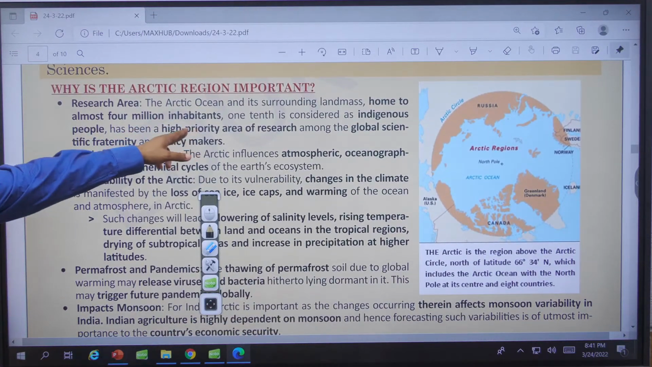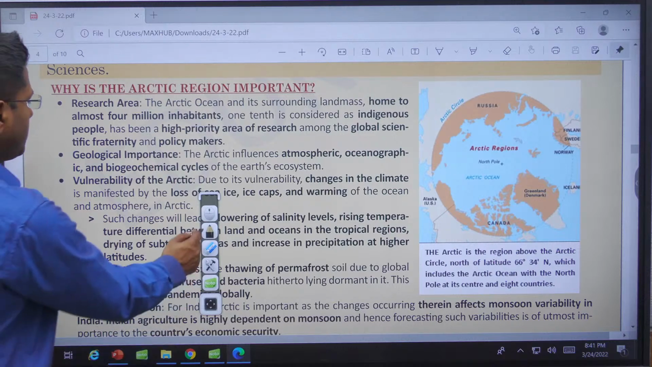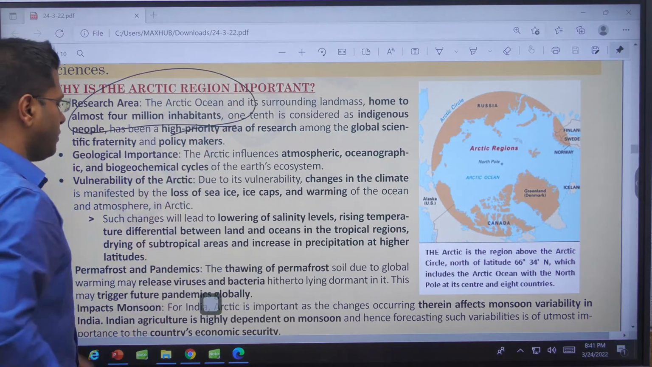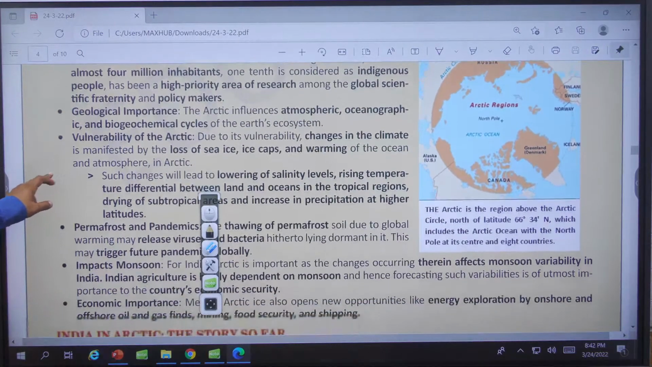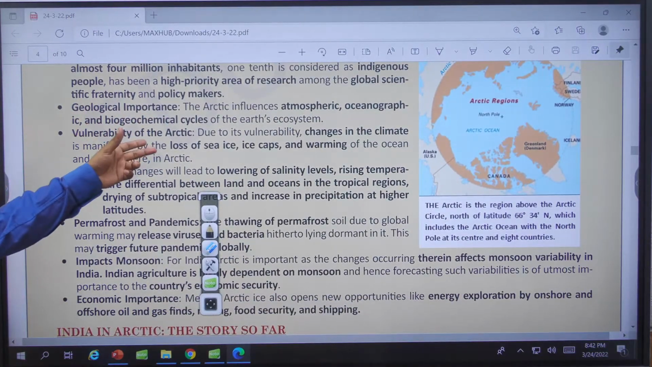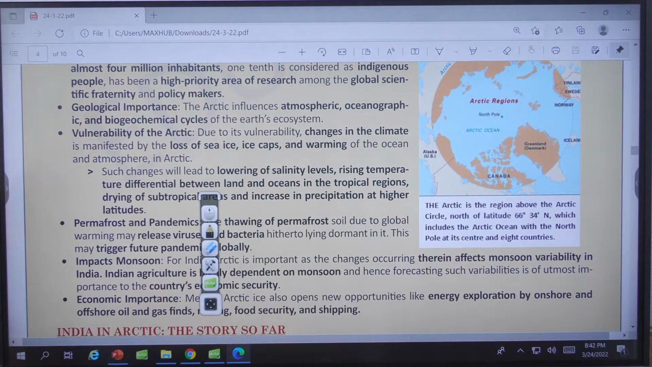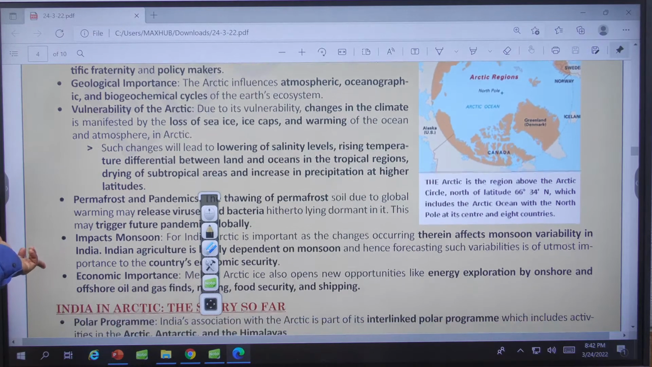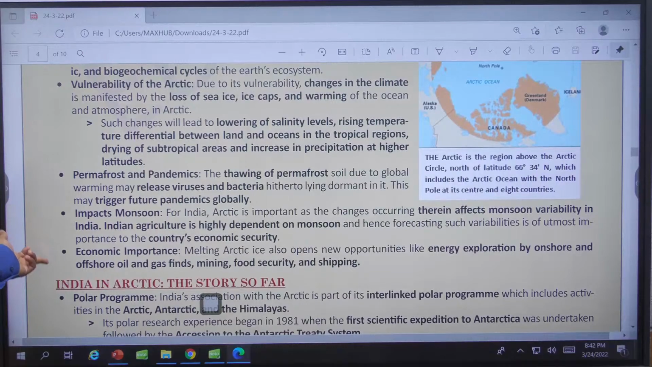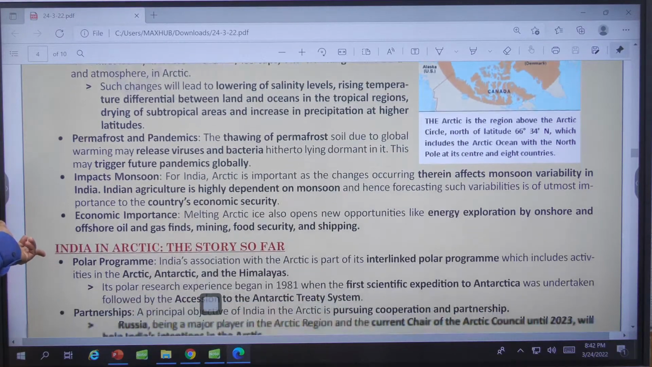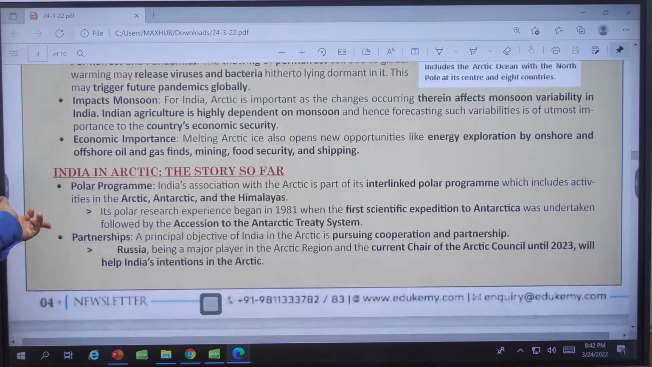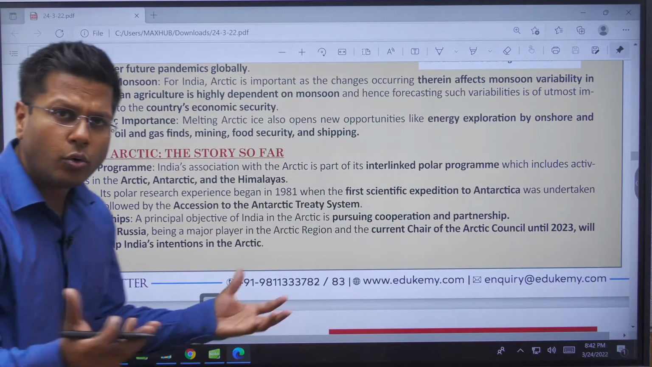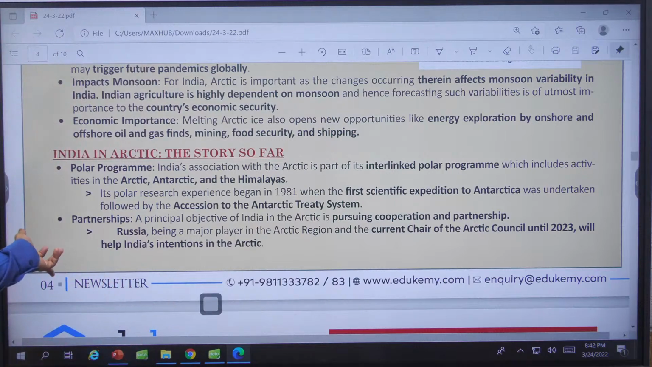There are 4 million inhabitants, and out of 4 million, almost 2 million are Russians. Geological importance: atmospheric, oceanographic, biogeochemical cycles get impacted through what is happening in the Arctic area, loss of sea ice caps, sea ice, warming of the atmosphere, all of them. Permafrost and pandemic, one impact, impacting monsoons, absolutely, we don't know how, that's why the research is happening.